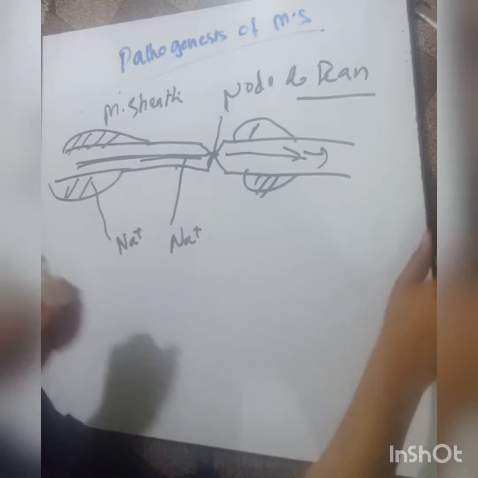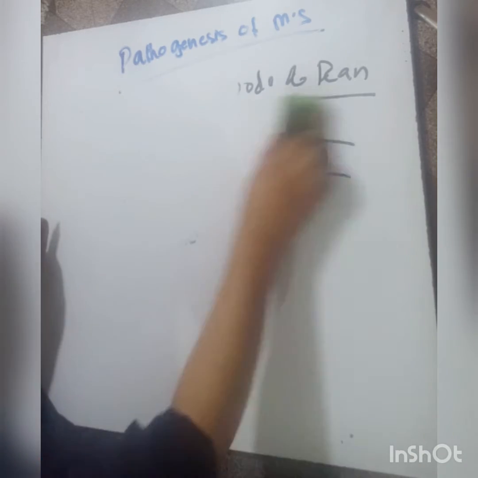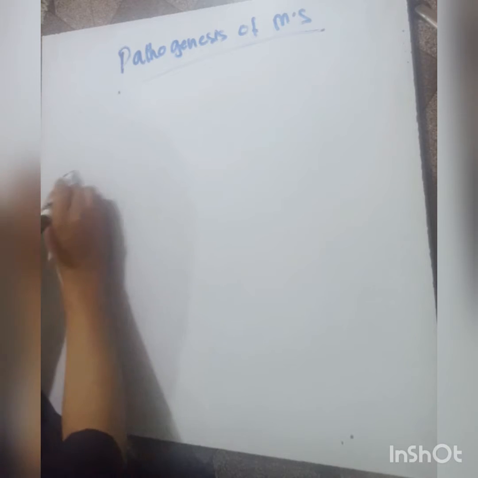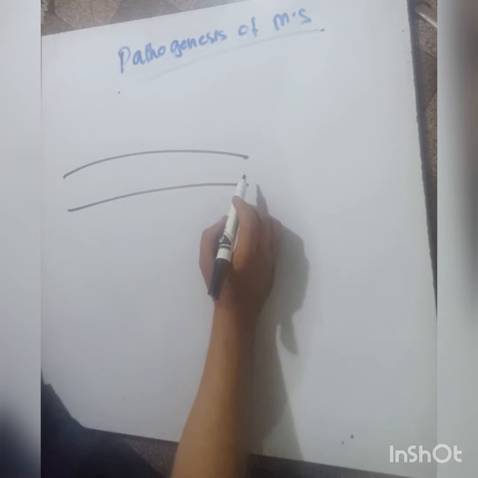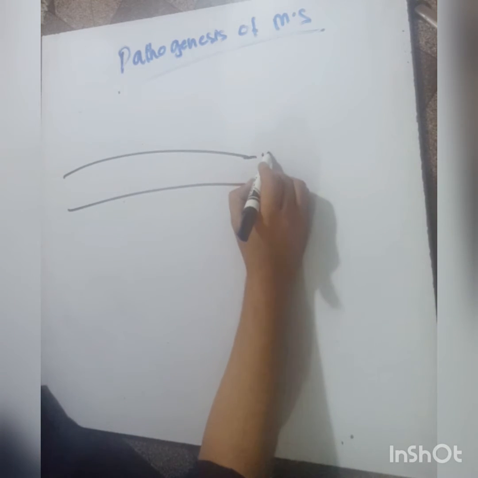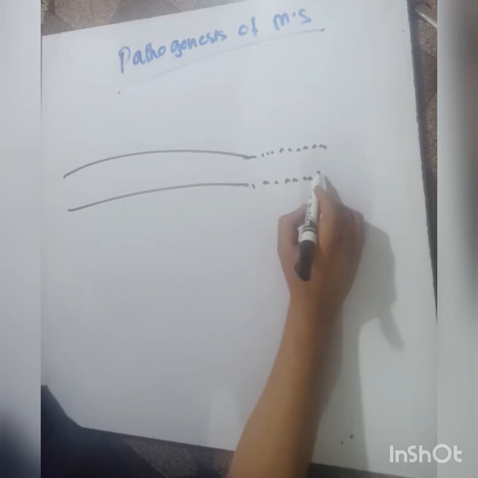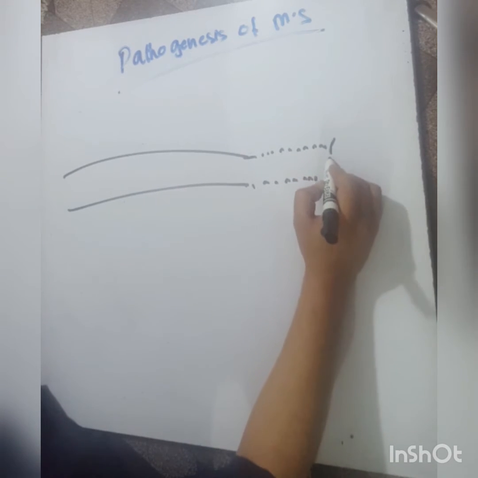So what will occur in the demyelinated neuron? In demyelination, the myelin sheaths degenerate, and this is the axon. This is the node of Ranvier.